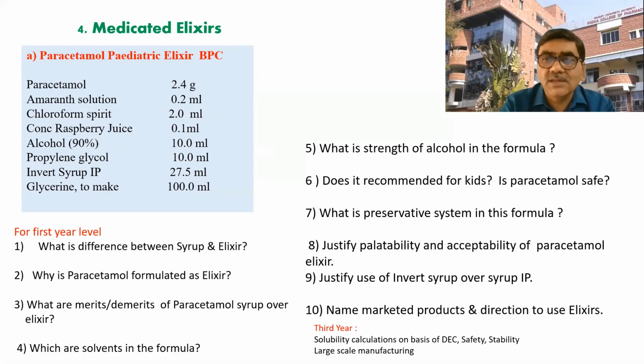And secondly, different mechanisms or approaches. Last time I said 3 approaches. No, in the syrup also there are 4 approaches, and here also 4 approaches to improve palatability, because paracetamol is a bitter drug and it requires multiple approaches to improve palatability. You just check that, so you will get an answer.